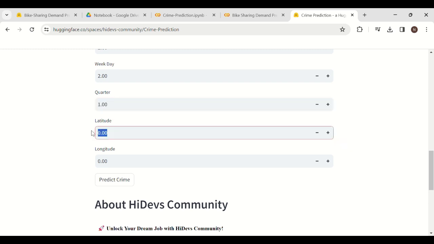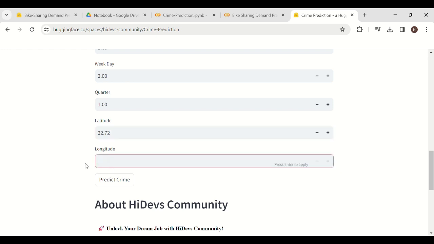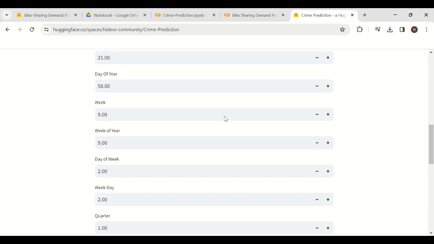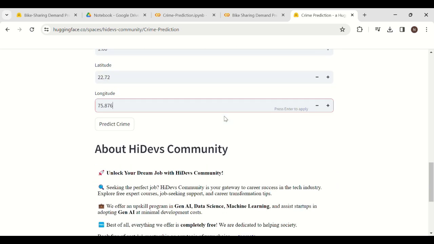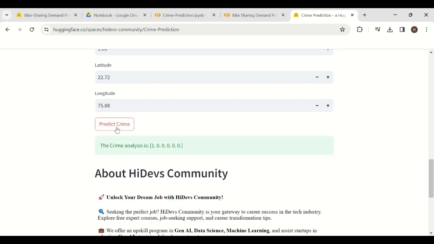For the location, let's say latitude is 22.7200, some very random value. For longitude, let's say 75.876. Now you can see that we have entered all the values. We have given all the input values to these parameters. Let's click the predict button. So you can see that it has successfully predicted the crime.